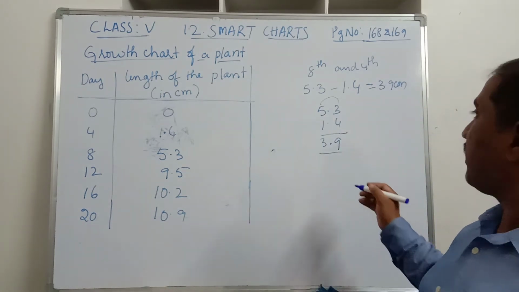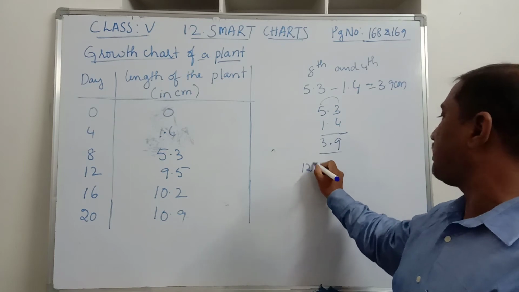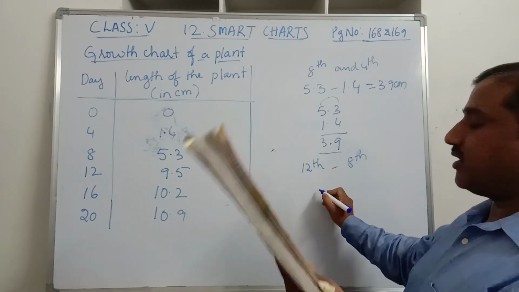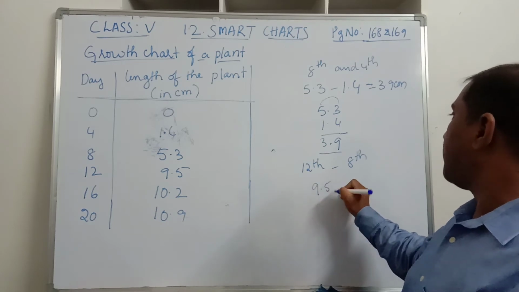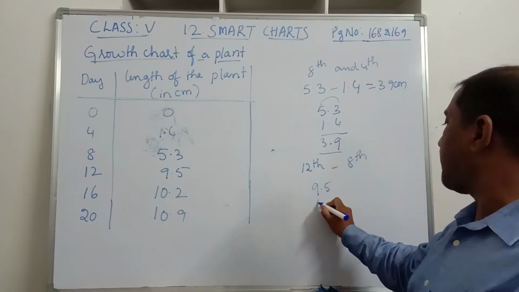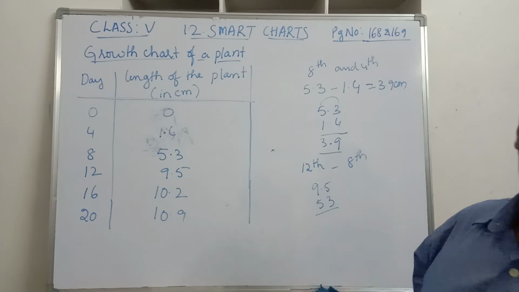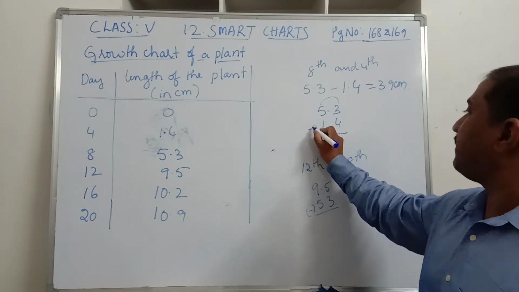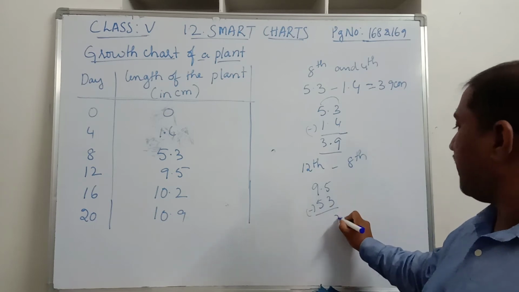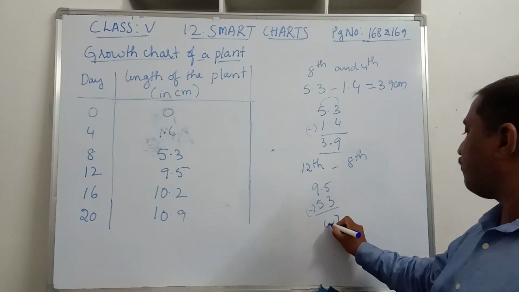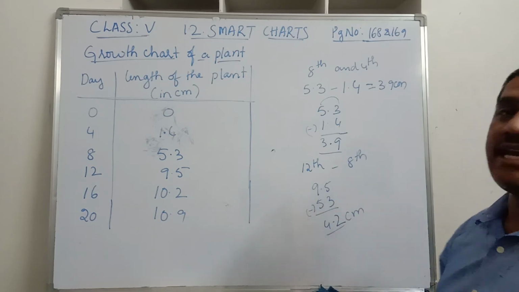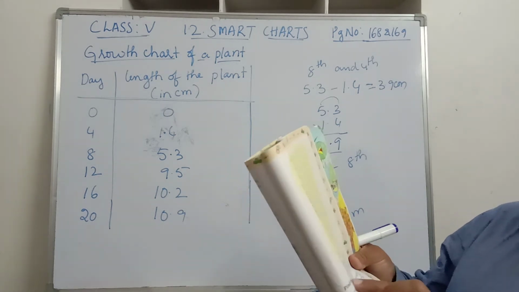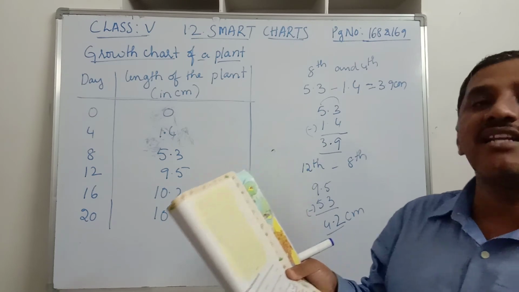Now if you see from the 12th day to the 8th day, on the 12th day it is 9.5 centimeters, and on the 8th day it is 5.3. Now subtract this. So what do we get by subtracting? 5 minus 3, 2. 9 minus 5, 4. So 4.2 centimeters.